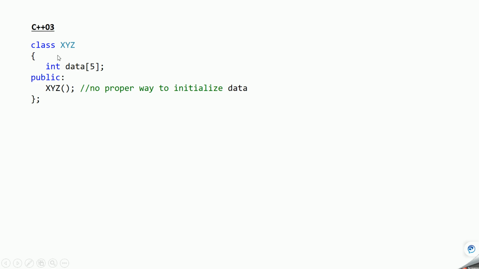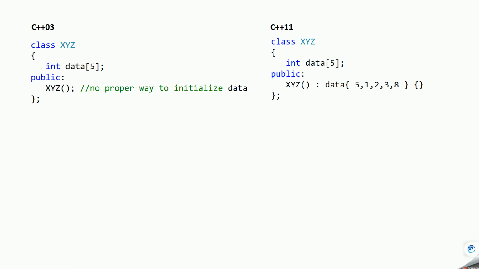So in C++03, if you see, this is a class and this is a data member of this class. So it is an array. In this case, we don't have a proper or better way to initialize this array. But there is a way, but it's not so good. So in C++11, we have a better way to initialize an array.